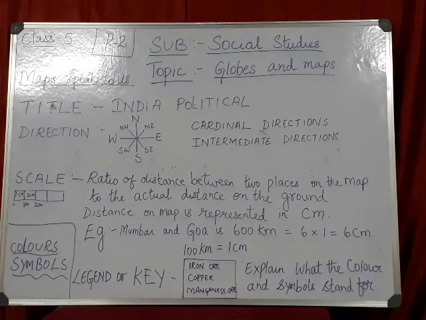Now if you go to the thematic map there, you can see there is a legend box. Now this map is telling you the different soils of India. So here we have in pink color, what is the name of the soil there? Alluvial soil. So for different colors, we have different soils.